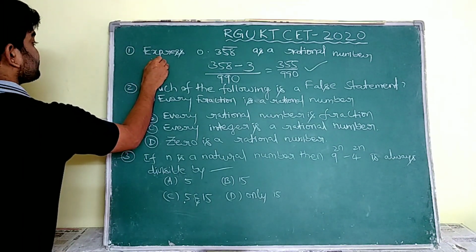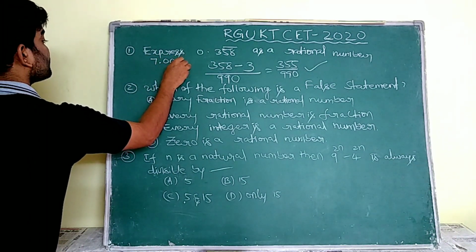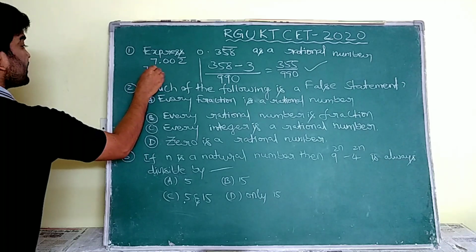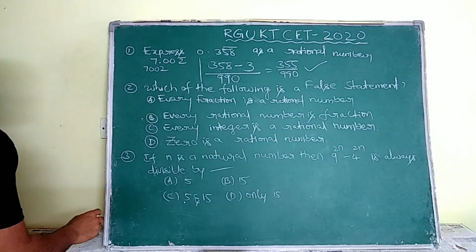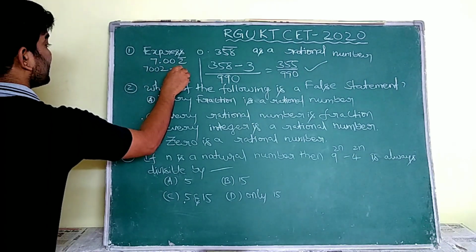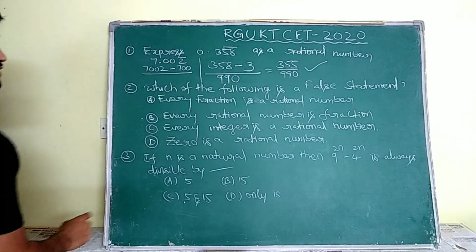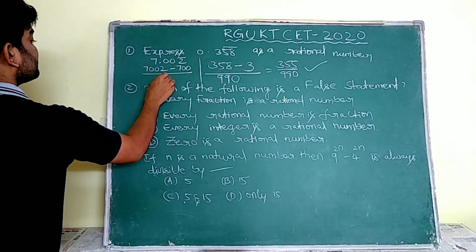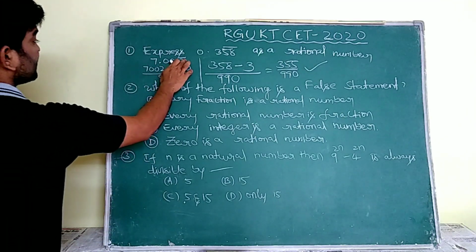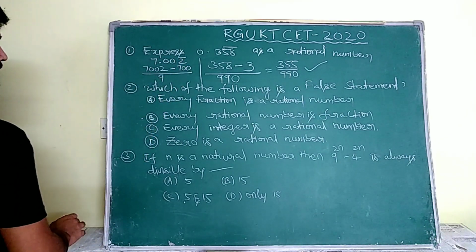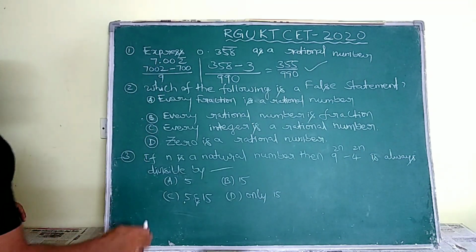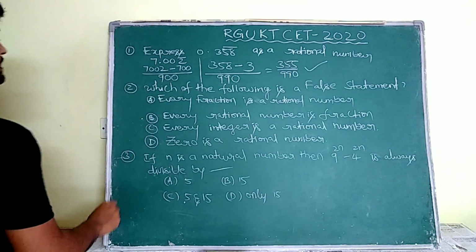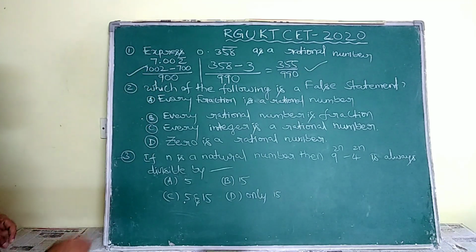For example, one more question: 7.002 bar. First we write the number without the decimal and bar. Then we subtract the value which is not under the bar. Next I keep the nines equal to the number of digits under the bar. Here I have only 1 digit under the bar, so I keep one 9. After the decimal, how many digits are there without the bar? 2 digits. So I keep 2 zeros here. This is my answer. Like this we are going to solve.